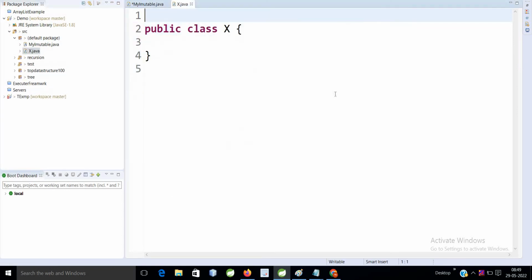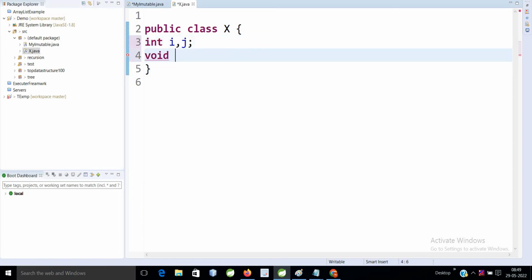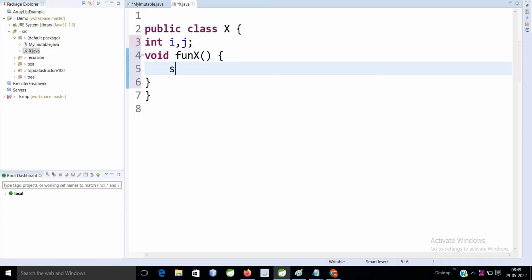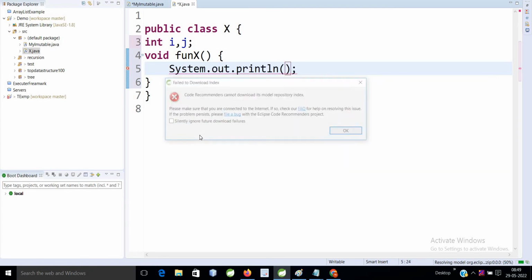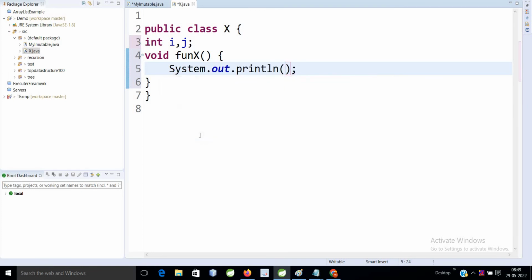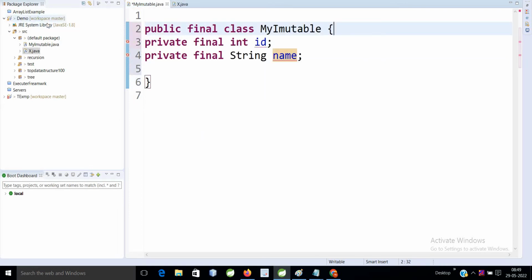In that x class you have two variables, int i, j, and one method, function x, with only one statement inside.